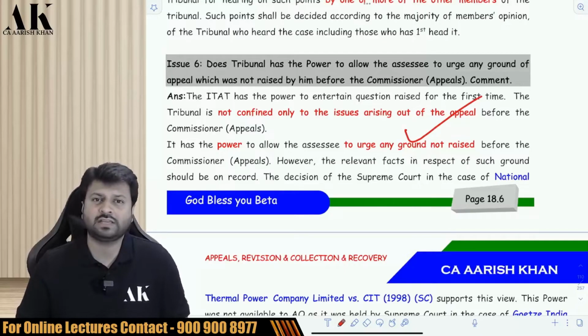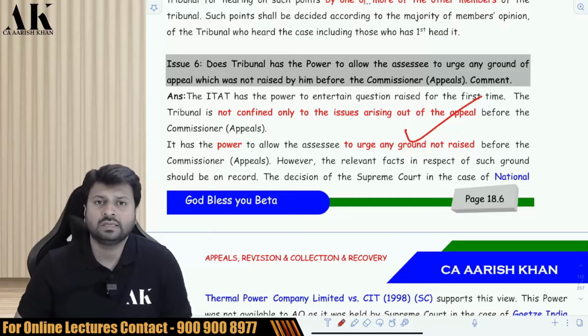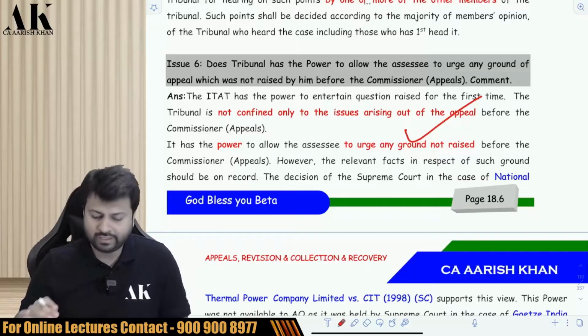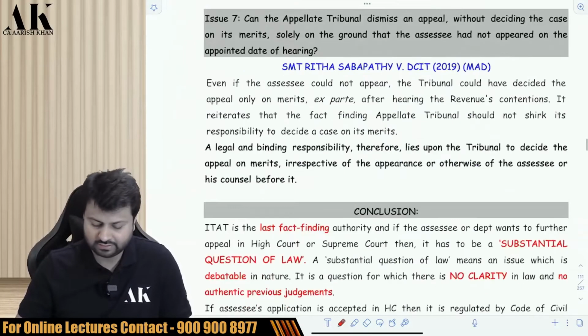In case of the assessing officer, if you go to the assessment and tell the assessing officer to take a new matter, he will not take it. He will tell you to go and file a revised return. It was written in the Supreme Court judgment of Goetz India Limited, if you remember. But in case of ITAT, the ITAT has the power to consider what? New matter. Check it, please. Check it. Is it clear?